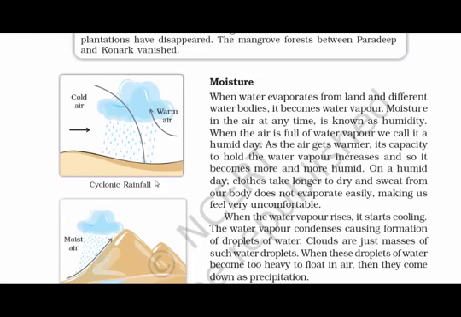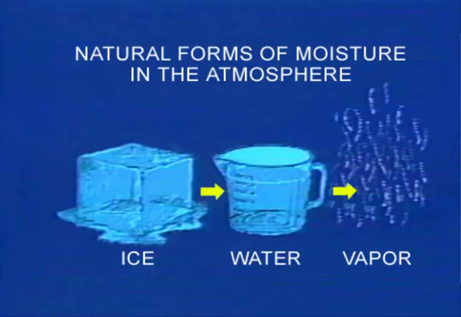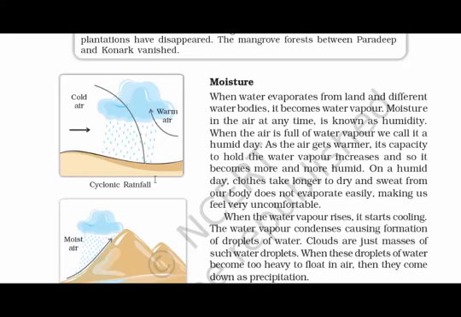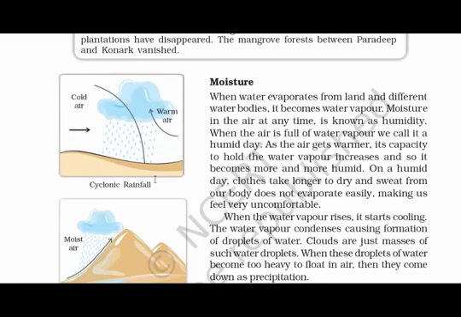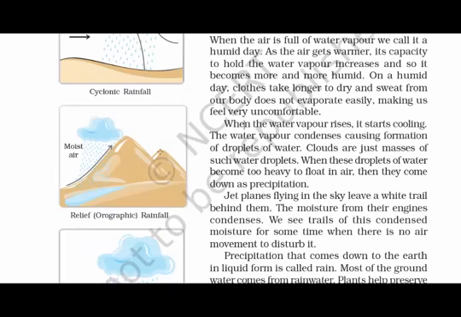Coming to the next topic, moisture. What is moisture? Moisture is nothing but the amount of water vapor present in air. And the more moisture in the air, the more humidity it creates. When the air is full of water vapor, we call it a humid day. As the air gets warmer, its capacity to hold the water vapor increases, and so it becomes more and more humid. On a humid day, clothes take longer to dry and sweat from our body does not evaporate easily, making us feel very uncomfortable.